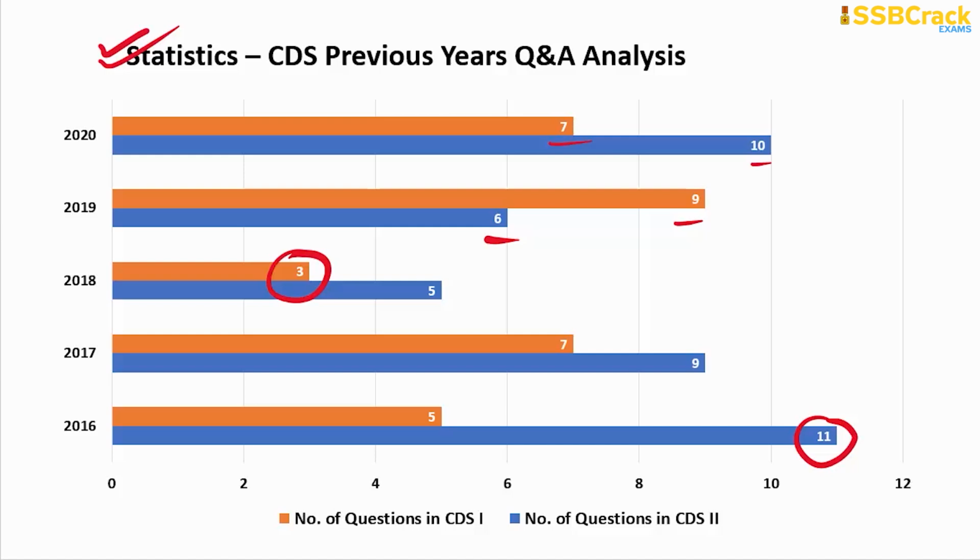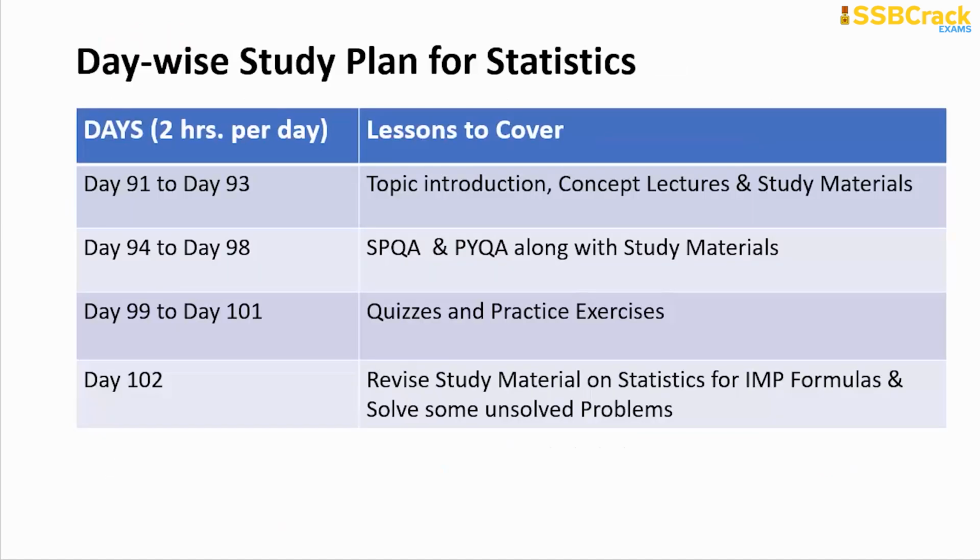Alright. So here is the constructive plan for the same. Give your 2 hours per day from day 91 to day 93 to go through the topic introduction lecture, concept lectures and the study materials. And from day 94 to day 98, give your time to go through the SPQA, PYQA along with their study materials.